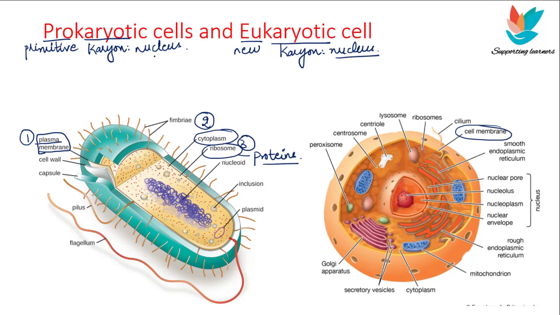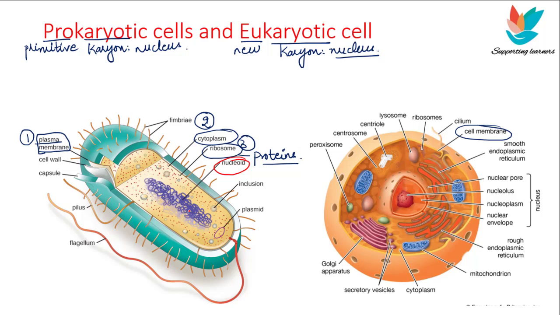Right, now let's talk about the points of difference between these two types of cells. The prokaryotic cells do not have a well-defined nucleus. Now just look at this. This is the genetic material of the prokaryotic cell, and this genetic material is just lying naked inside the cell. It is not covered by any membrane. So no well-defined nucleus means that the nucleus is not covered by a nuclear membrane. And such an undefined nuclear region is called the nucleoid. So this is called the nucleoid.